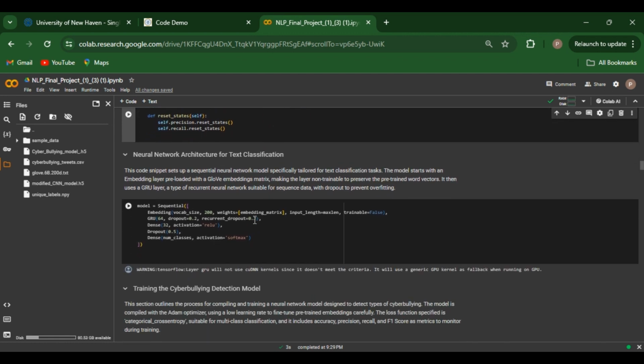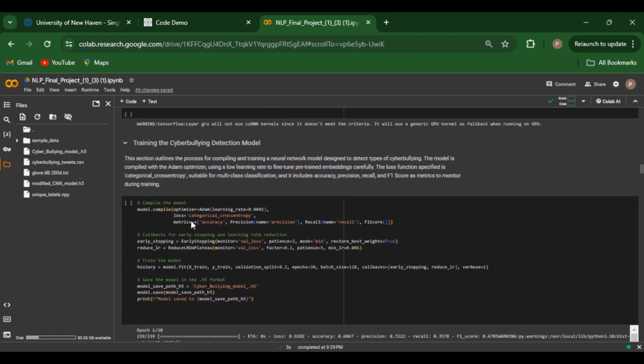We define our neural network architecture using sequential layers in Keras. This includes an embedding layer loaded with pre-trained vectors for depth, GRU layers for sequence processing, and dense layers for classification tailored to predict the type of cyberbullying.